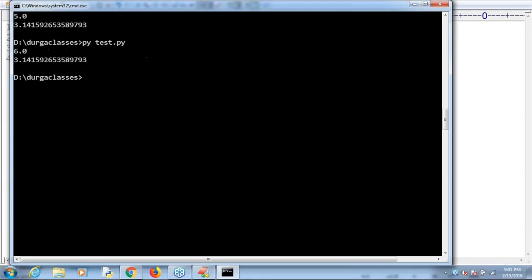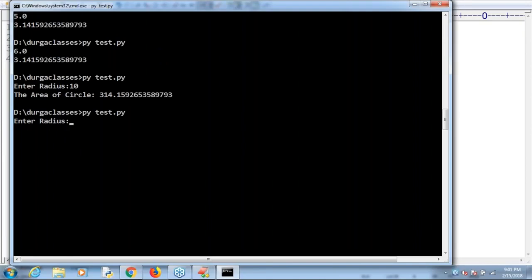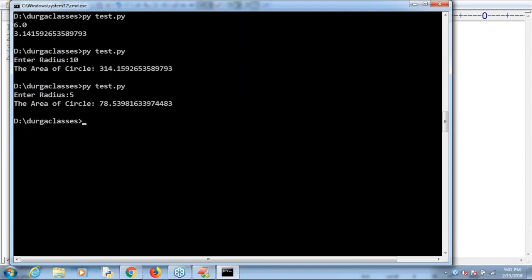Okay. Let me execute this code. Immediately it's asking enter radius. Okay, 10. Then automatically area of circle is 3.314.159. Enter radius is nothing but something like. Everyone can aware? So that's all. This is about, sir, what math module? Sir, math module support by default is available.